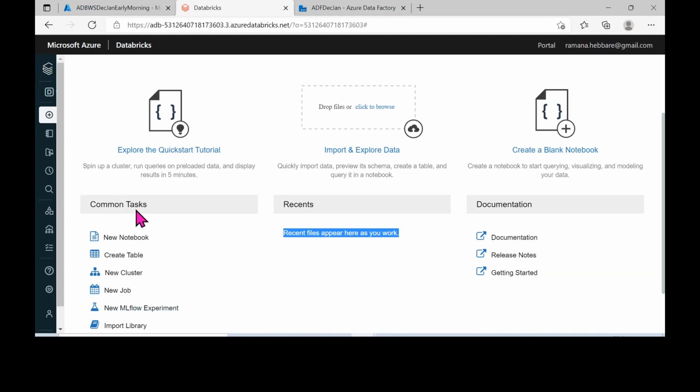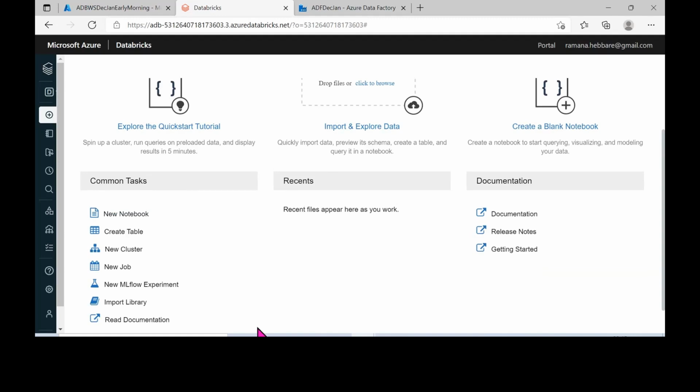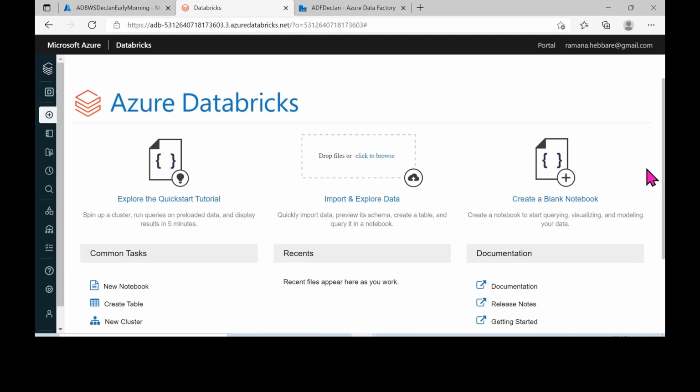So these are all the common types of tasks which we'll be dealing with. If you want to make use of a new notebook, you can just do that. If you want to create a table, a cluster, a new job, these things are all there. You can create them from here also. So this is the overview of this particular space.